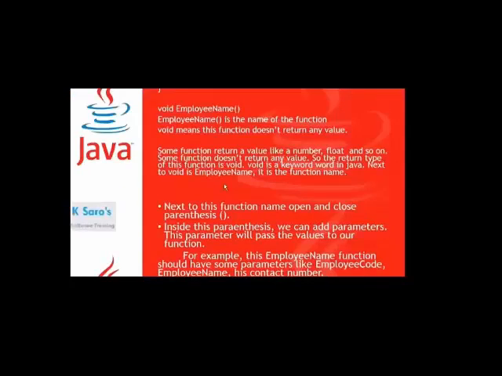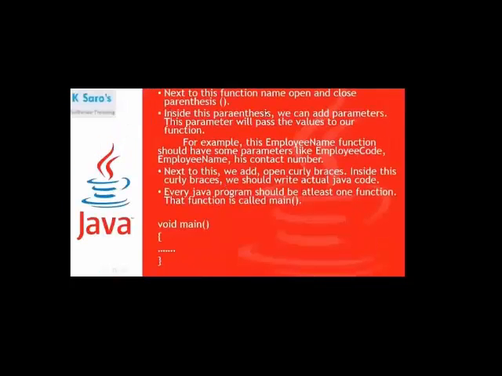Fine. Next to this function name, open and close the parenthesis. Inside this parenthesis, we can add parameters. These parameters pass values to our function.